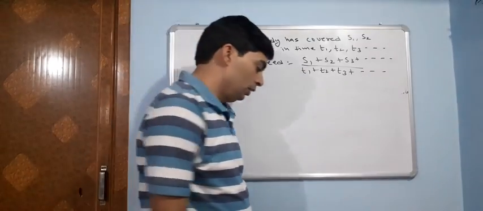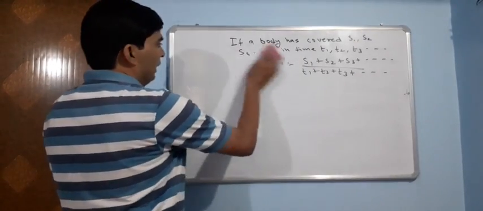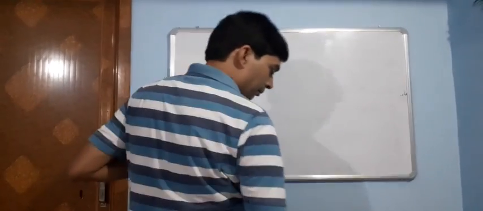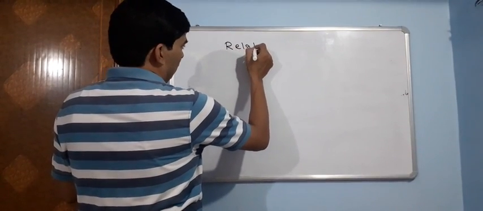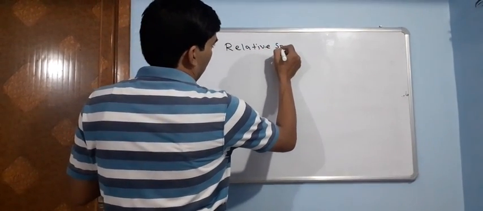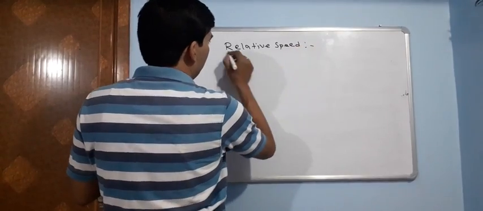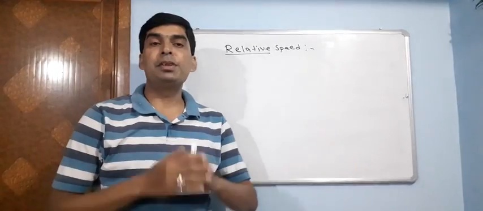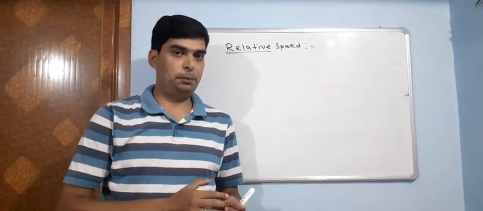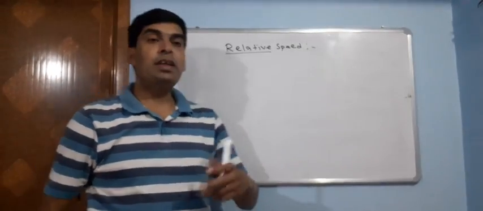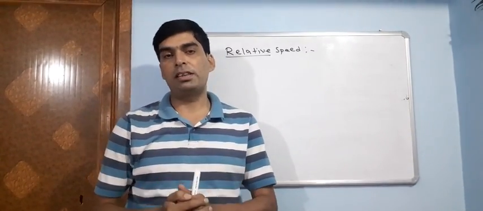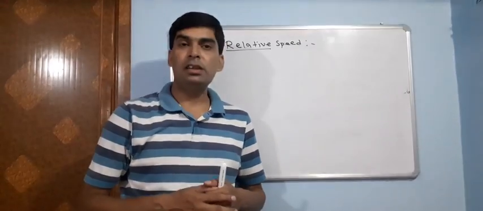Now move to the next topic, that is relative speed. By the name itself we get a concept: when we talk about relative, it means how one is related to the other. So in this case, the speed of one body is compared with the speed of the other, whether the body is moving faster or slower.